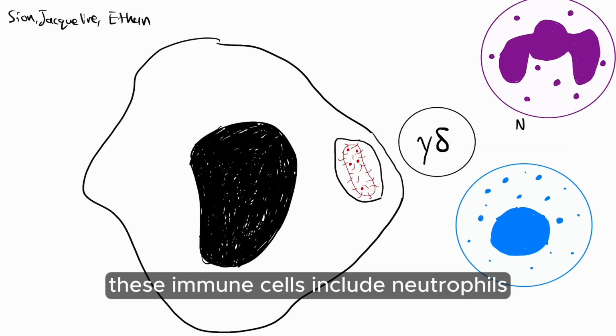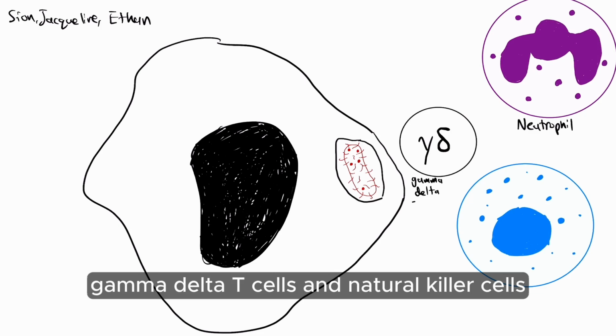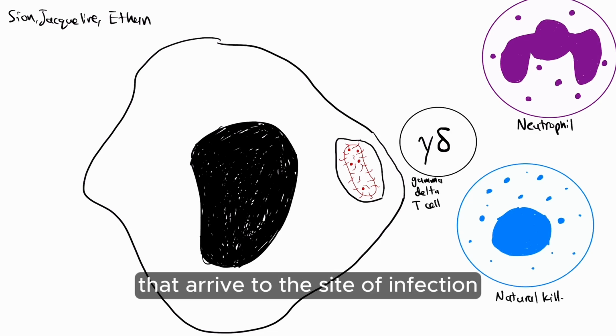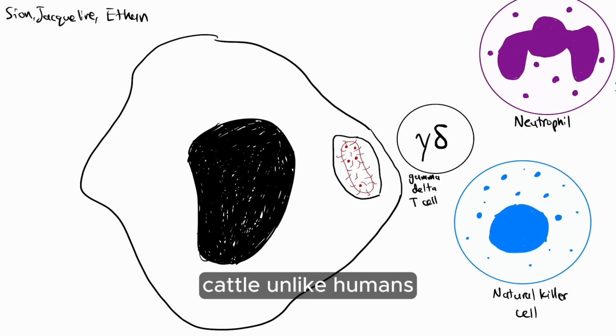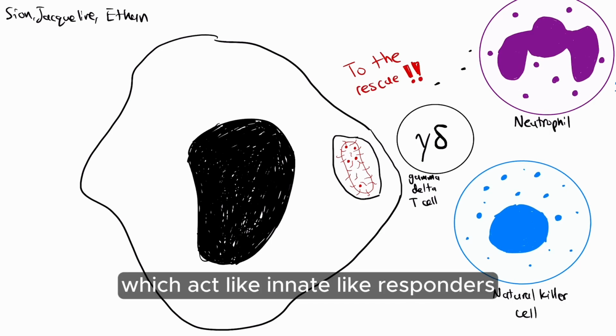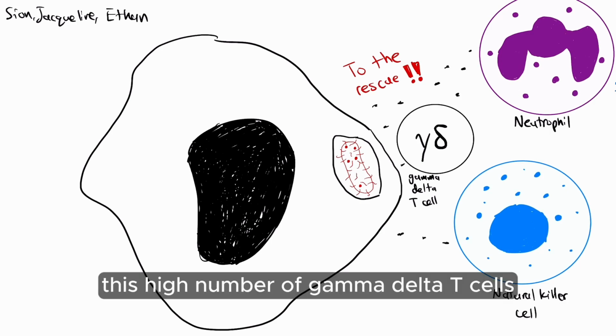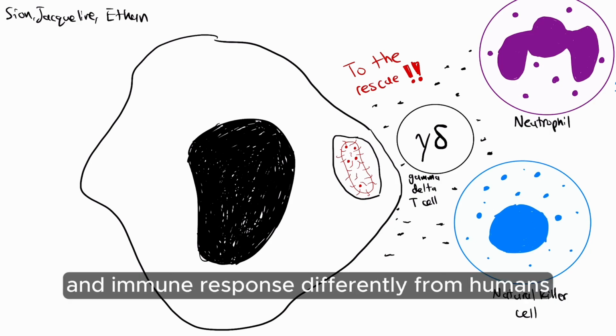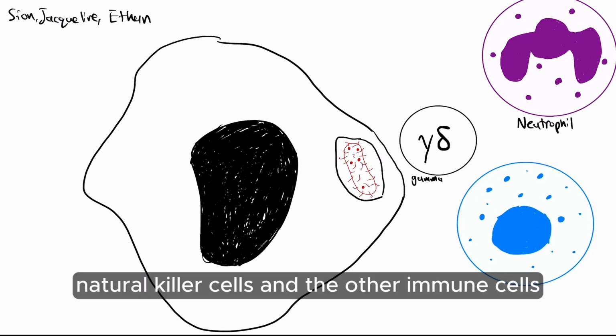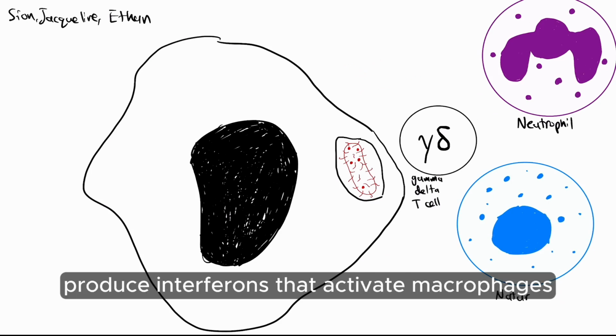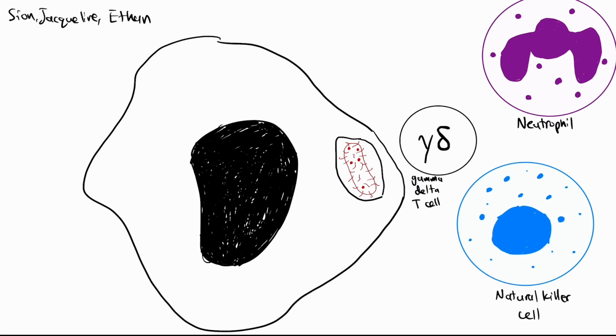These immune cells include neutrophils, gamma delta T cells, and natural killer cells that arrive to the site of infection. Cattle, unlike humans, actually have a high number of these gamma delta T cells, which act like innate-like responders. This high number of gamma delta T cells affects the immune system and immune response differently from humans. Natural killer cells and the other immune cells produce interferons that activate macrophages and their ability to kill bacteria.